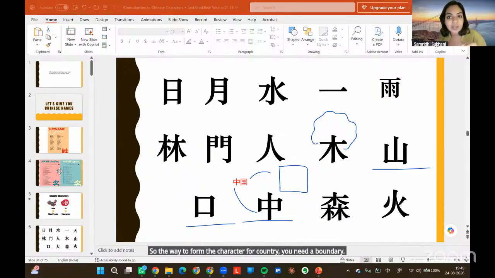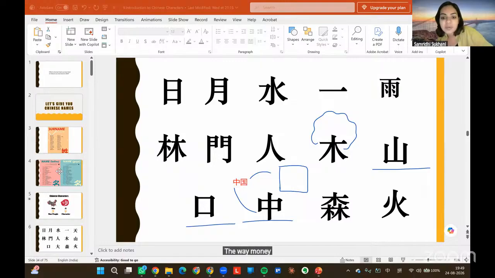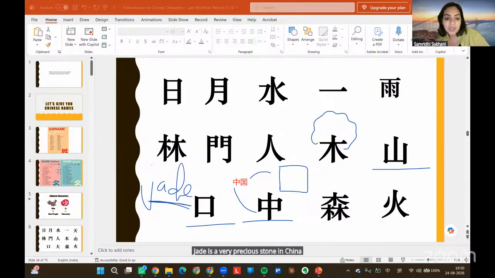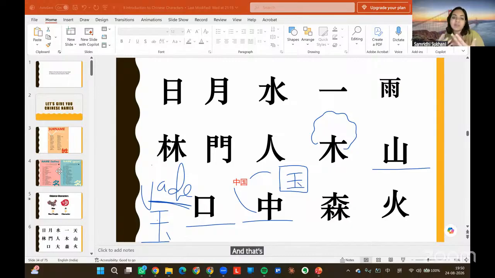अब बाउंड्री के अंदर पैसा होगा तभी आप कंट्री चला सकते हो. यू नीड मनी टू रन द कंट्री. द वे मनी इज रिप्रेजेंटेड इन चाइनीज इज थ्रू जेड. Jade is a very precious stone in China. Now, jade in Chinese is drawn like this. So, ये अंदर इसके jade radical आ जाता है basically. And that's how the character of a country is getting formed.